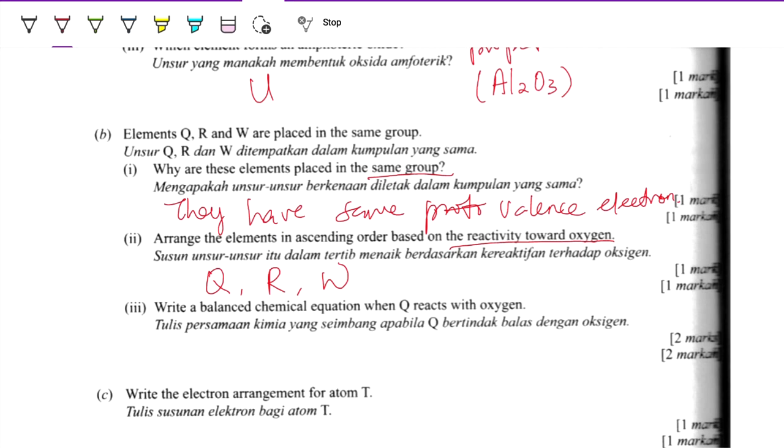Write a balanced chemical equation for Q reacting with oxygen. Q reacts with oxygen and forms Q oxide. Q is group 1, so it forms Q2O. We need to balance the chemical equation, so this times 2, and this one times 4.